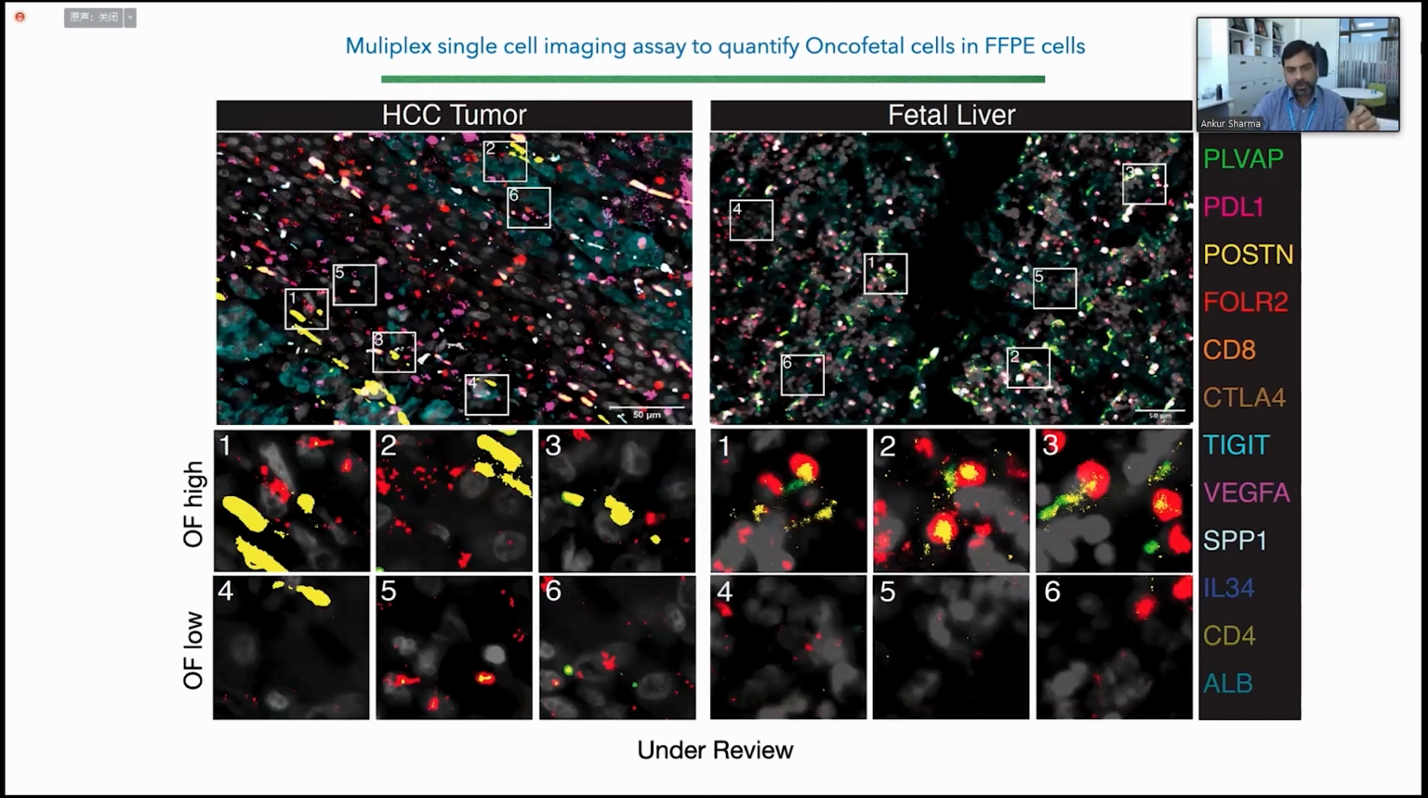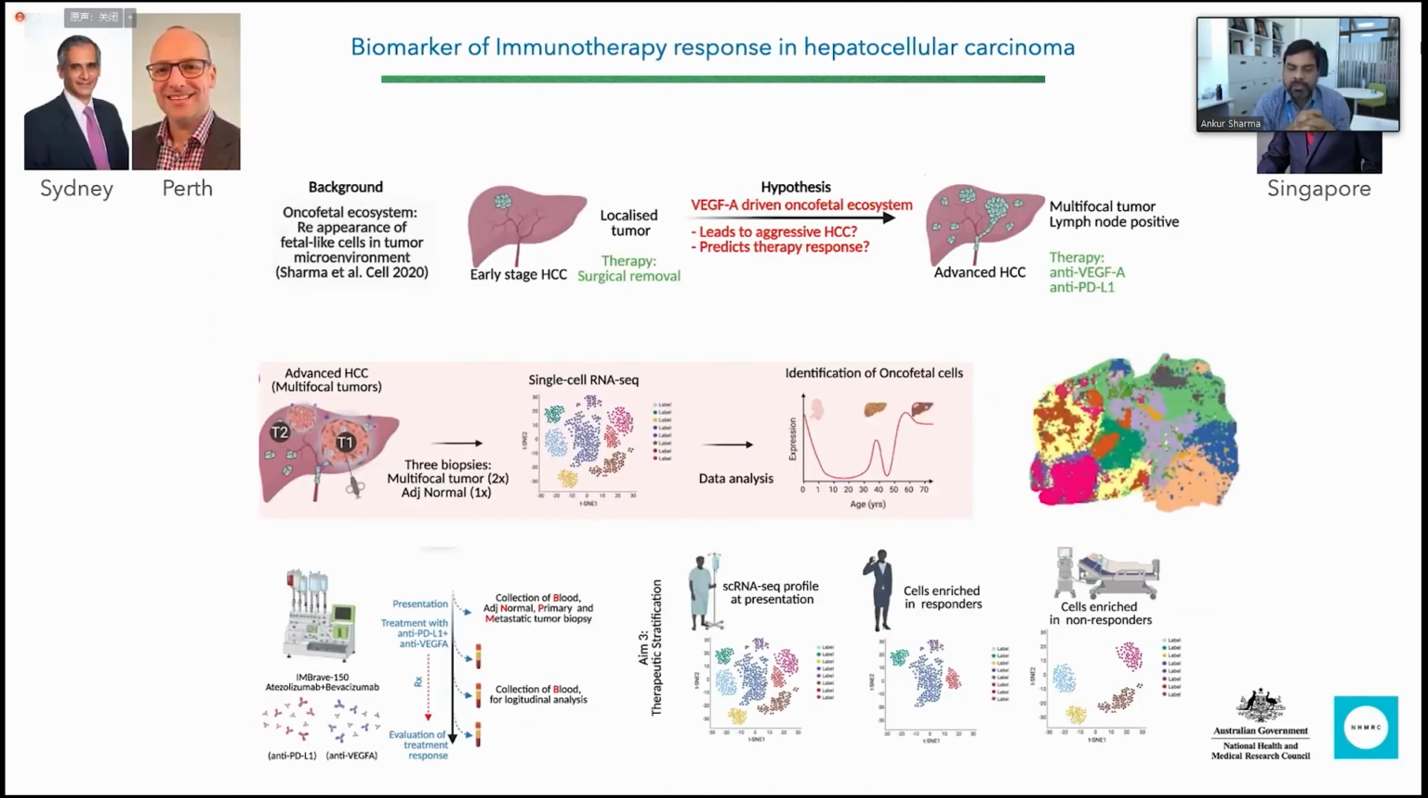Again, I'm not going into too much detail, but now we are using this technology to look not only at early stage tumors where we know that after surgery some patients relapse and some do not, but we are recently funded by NHMRC to do this in a big cohort of immunotherapy patients, where we are looking at tissue-based biomarkers of patients where this new immunotherapy, atezolizumab plus bevacizumab, may or may not work. As we know, it works only in 30% of patients, but we do not know which 30%. This is where we are biopsying every patient and doing spatial transcriptomics to understand if the presence of these oncofetal cells could predict whether immunotherapy will work or not.